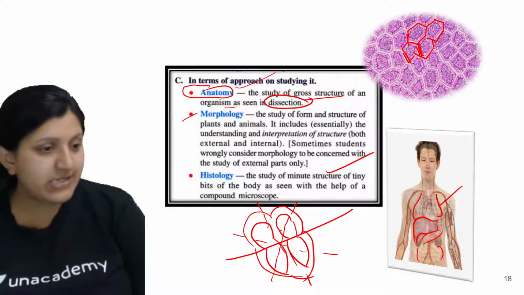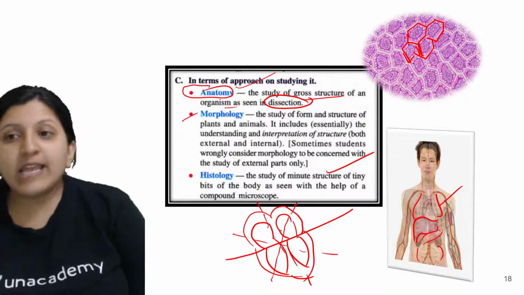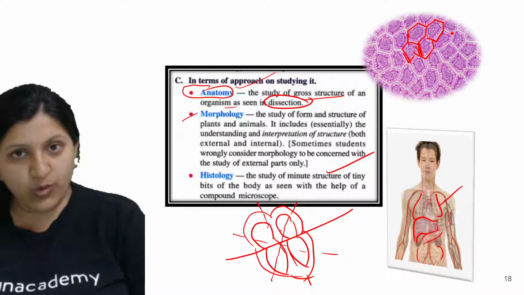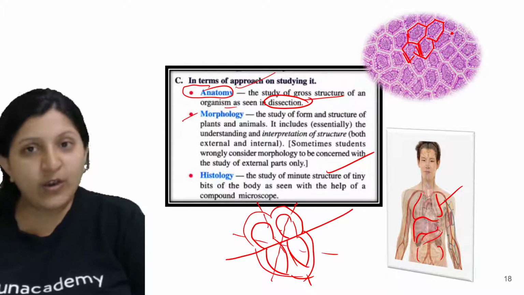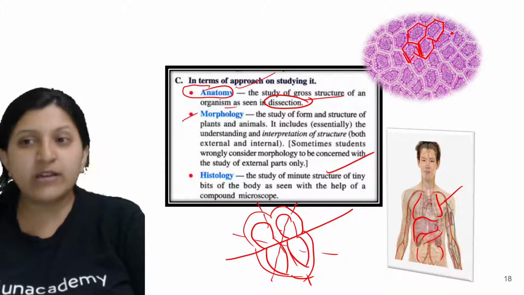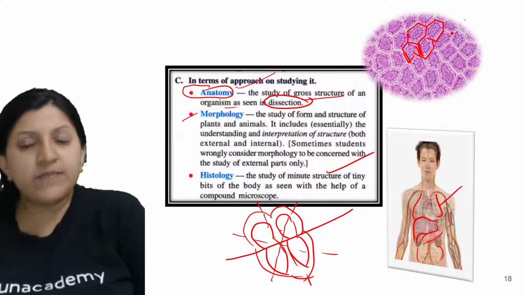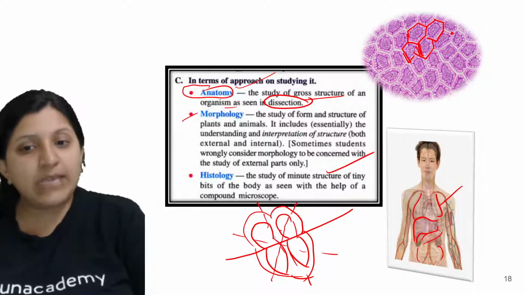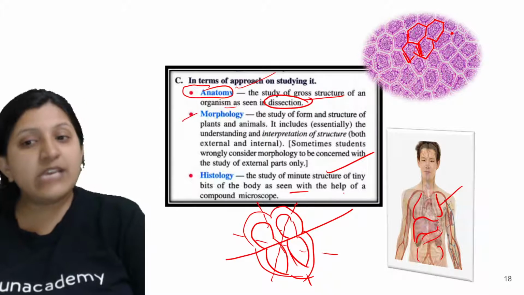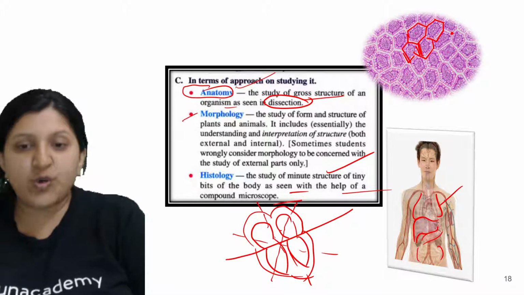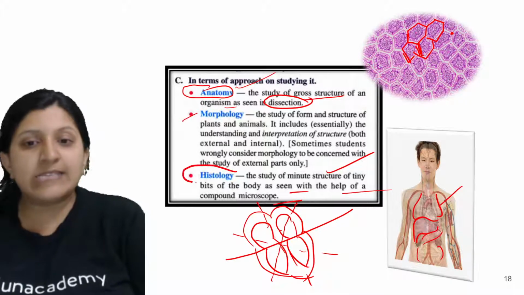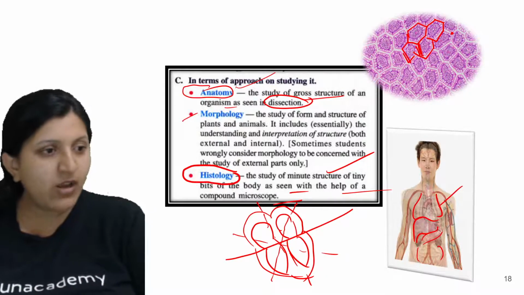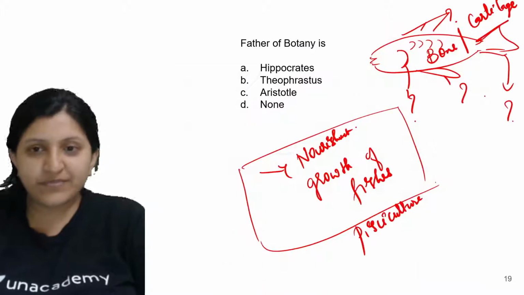How exactly these are arranged, whether there is any intercellular space present, and what exactly the arrangement is, whether they are polygonal, spherical or rectangular in nature, all that will be studied. The study of minute structure of tiny bits of a body as seen with the help of a compound microscope, this we call histology. Any doubt till here?